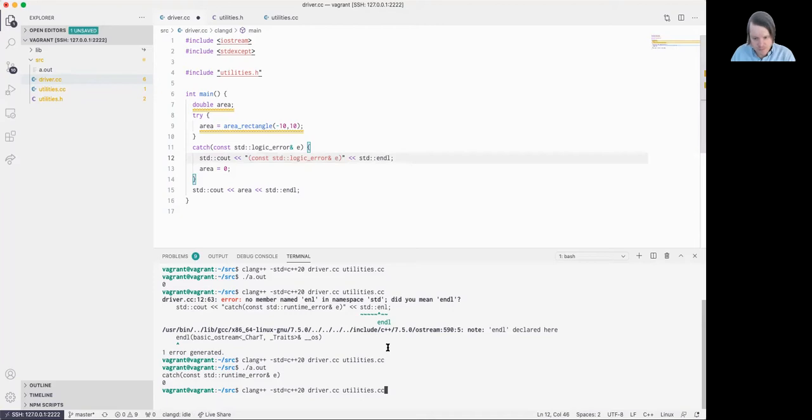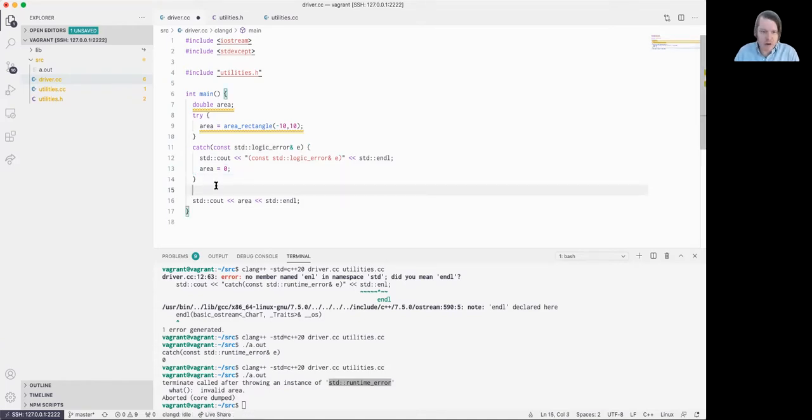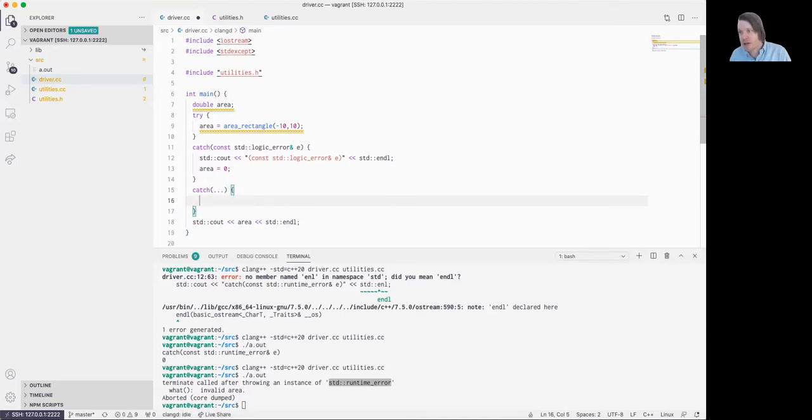So redo, compile, run. Notice here that the standard runtime error was not caught because none of the exception handlers matched the type of error that was being thrown. In some scenarios, we might like to specify the types of exceptions that we'd like to handle, such as a logic error, runtime error, or otherwise. And then we might also want a catch-all that will allow us to catch any sort of exception that is thrown. If an exception is not handled by any of the other exception handlers, this handler would deal with it.